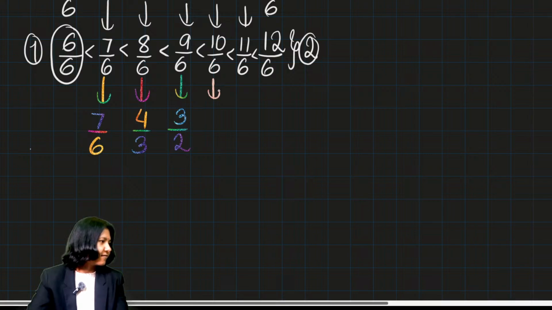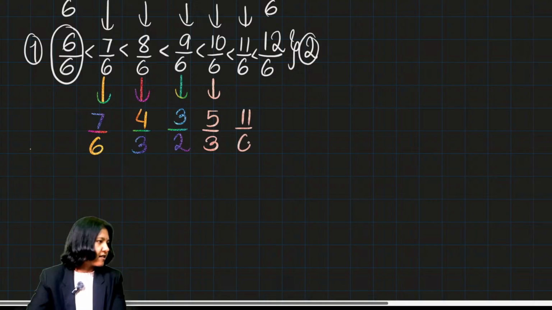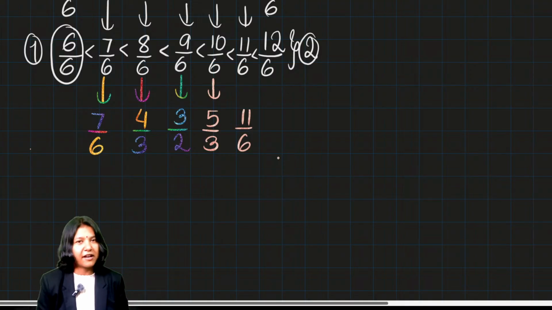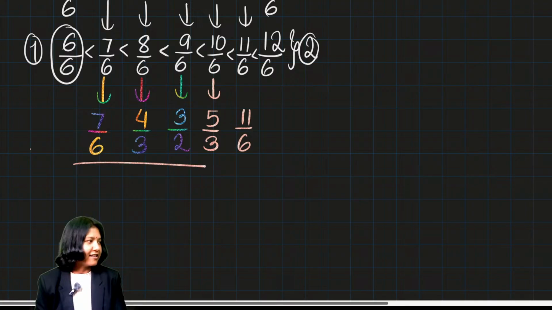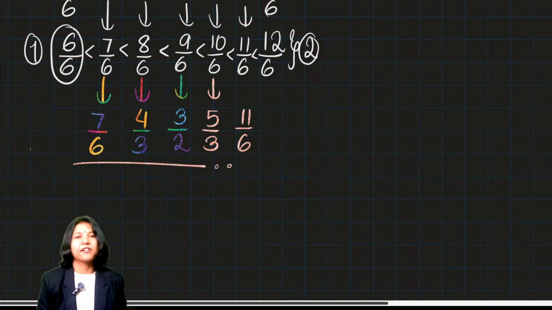10 by 6 can be written as 5 by 3, and 11 by 6 as it is. So these are the exact 5 fractions lying between 1 and 2. Okay, so that's it. That is how you can figure out finding the exact number of numbers lying between the two given numbers.